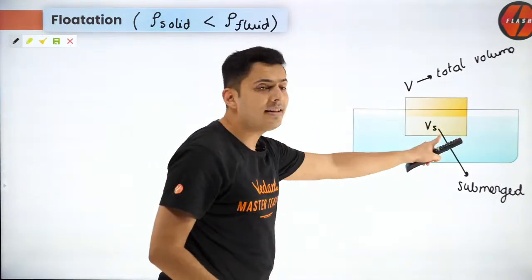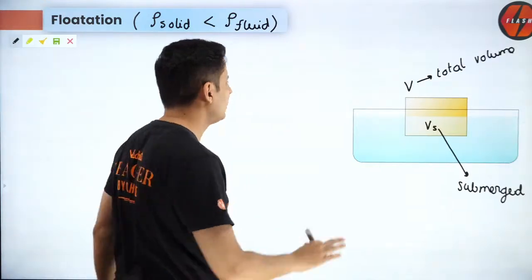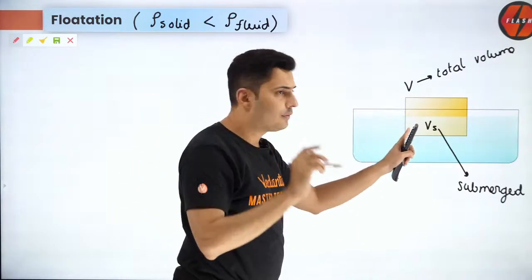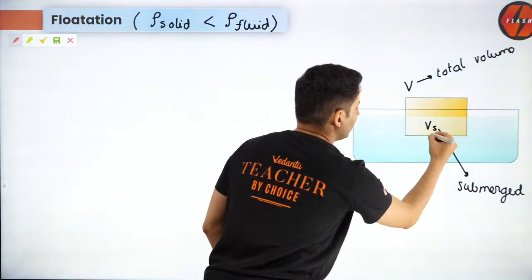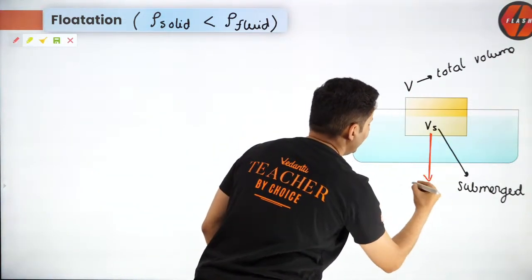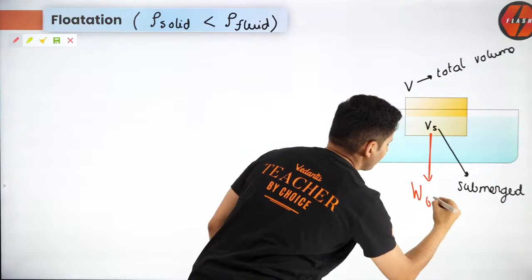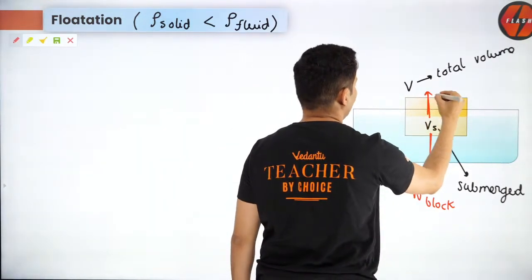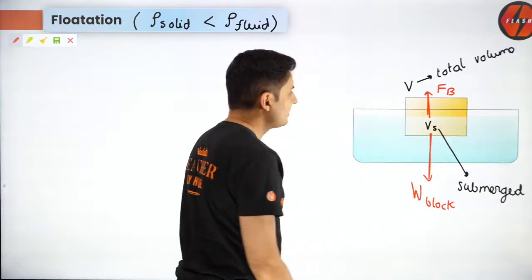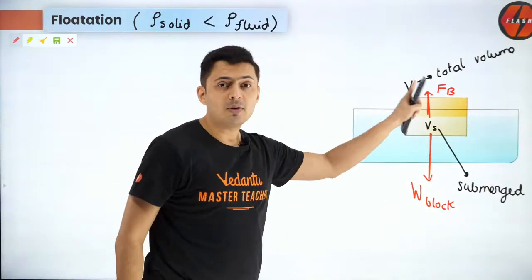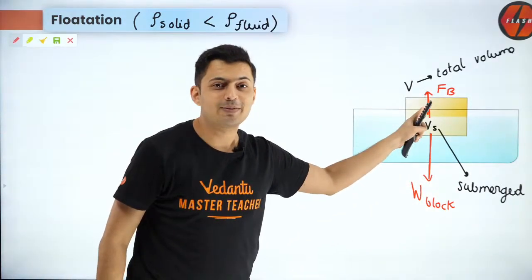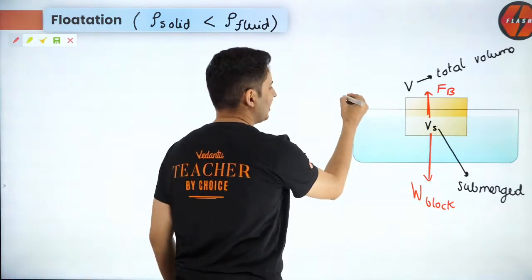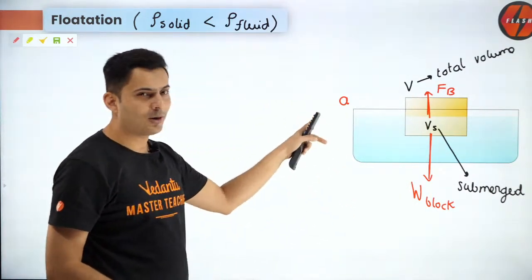Now you can easily find that. It's not that difficult at all. How? First draw the free body diagram. Think what will be the forces on the block. One will be the own weight of that block, and the next force will be the buoyant force. Guys, think and tell me what will be the acceleration when this object is floating. It is just floating there. What will be the acceleration of that block? Will it be up, will it be down, or will it not be there?